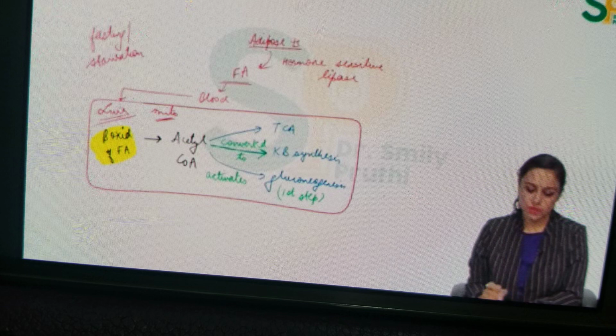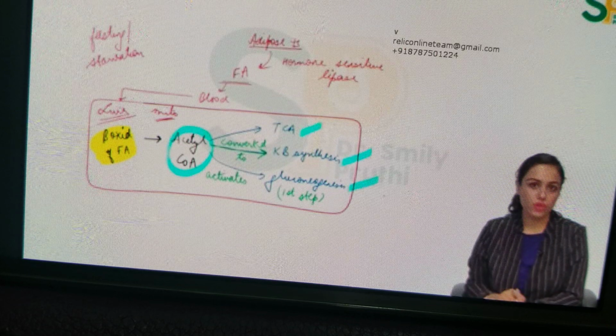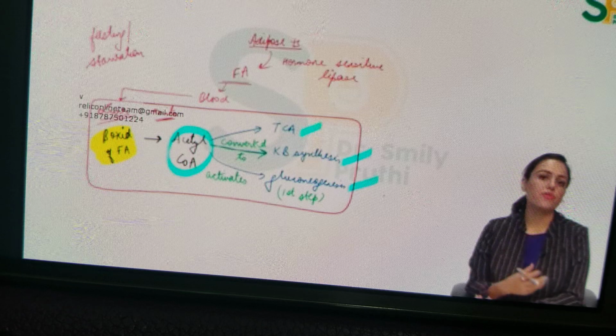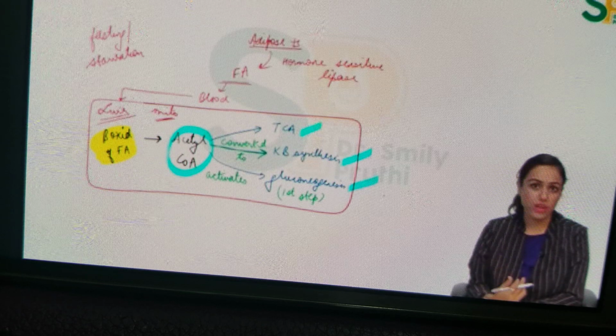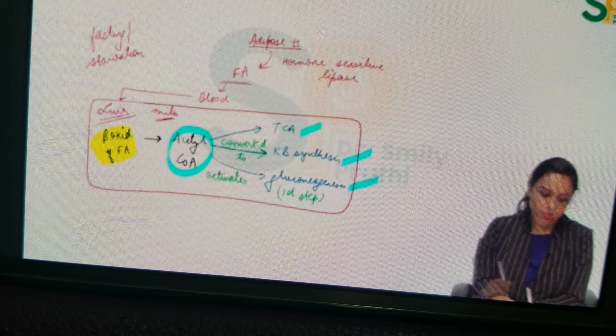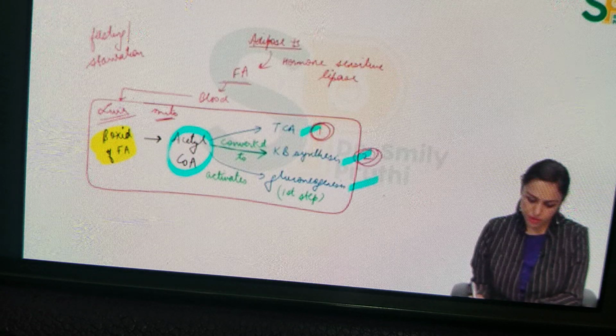Now, one more thing you have to see here in this diagram, that acetyl-CoA has 3 phases in the fasting situation. Either it goes into TCA cycle or ketone body synthesis or gluconeogenesis. Tell me the sequence, because they can ask you the question: what is the first phase of acetyl-CoA, what is the second phase, what is the third phase during fasting or starvation, right? I've already written the sequence. First phase is TCA cycle, second is ketone body synthesis, and third is gluconeogenesis.